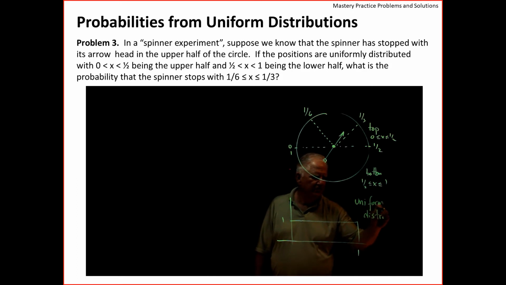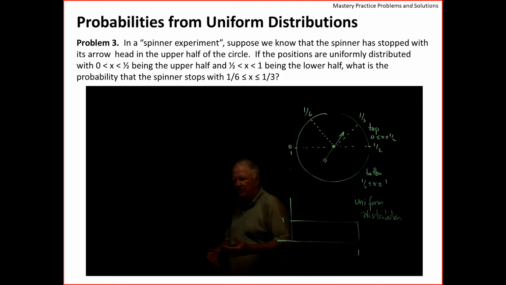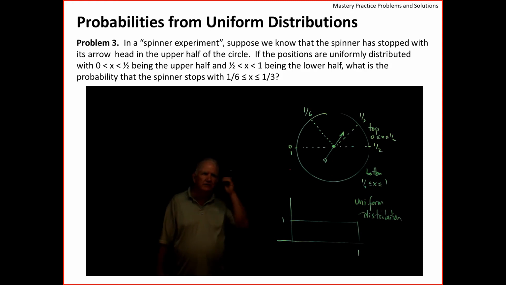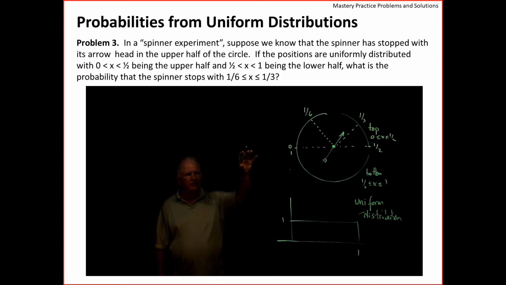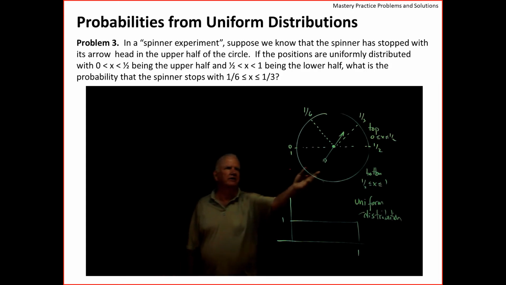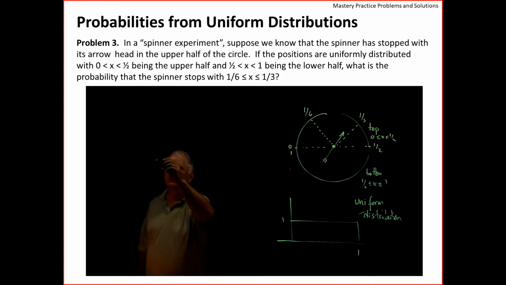So let's see if we can interpret for ourselves what the question is. Given that the spinner has fallen in the upper half, what's the probability that it falls between 1/6 and 1/3?